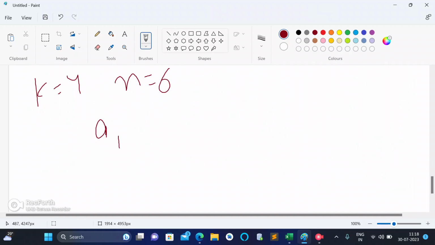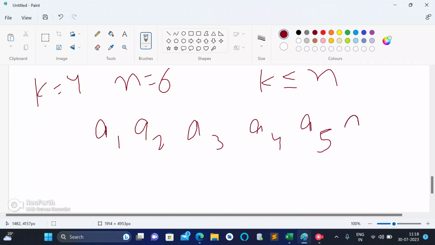So let's say our k is 4 and our n is 6. Let's derive the formula when k is less than or equal to n. So our a1, a2, a3, a4, a5, a6. Here k is 4. What I said is, the optimal approach should be to take a subarray of size 4.